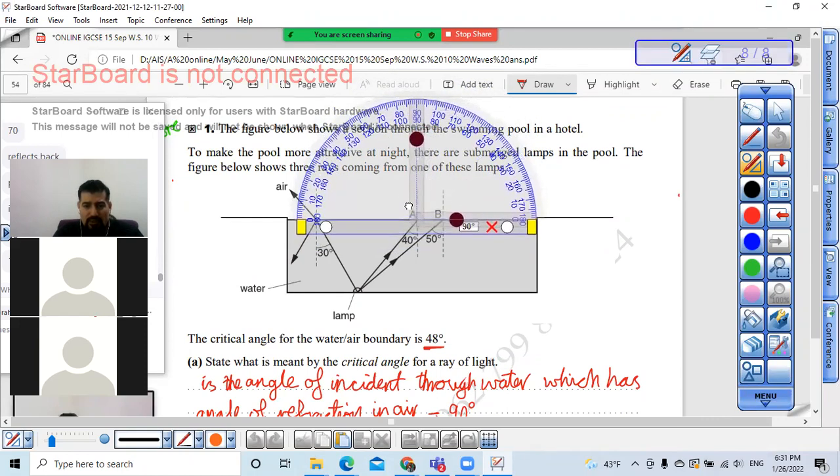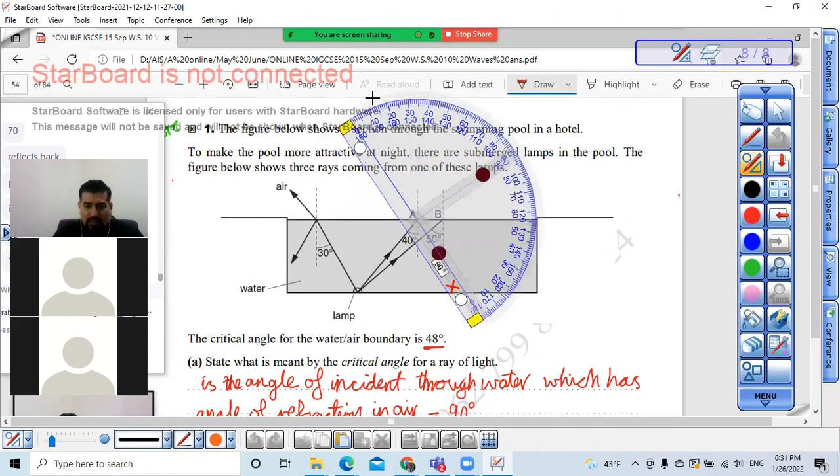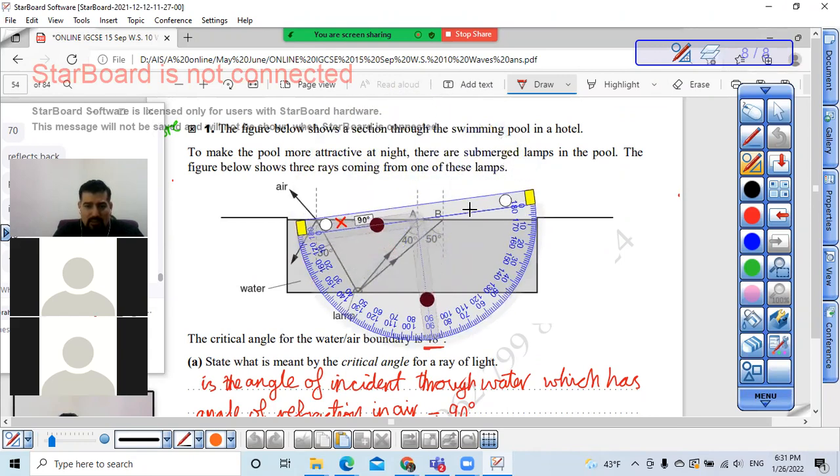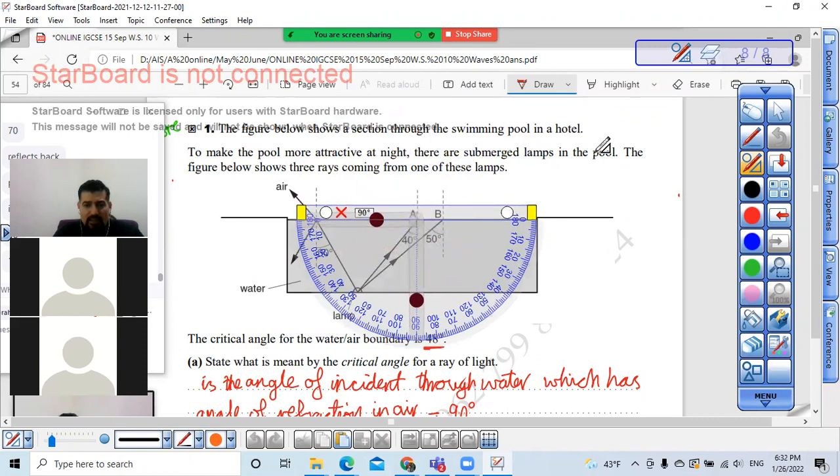Now, what do we know? We know that some of the light will refract, and some of the light will reflect. How much is the angle of incidence at the surface at point A? Exactly, it's 40 degrees, bravo. So what we will do is make the reflected angle also 40 degrees to the normal.